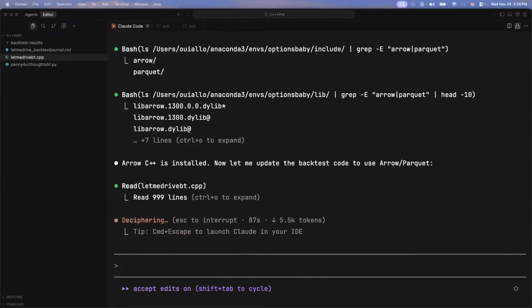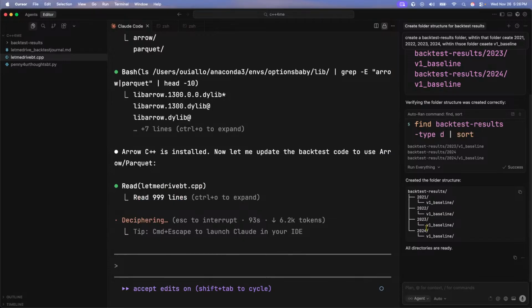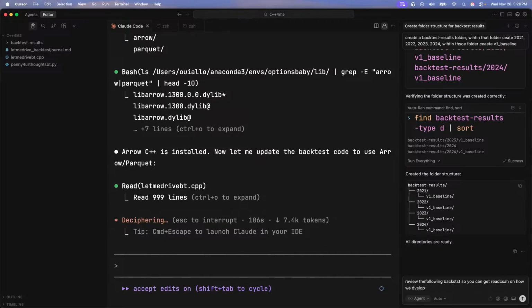You know what I'm going to do? Now review the following backtest so you can get a reference on how we develop custom backtests for backtesting option strats.